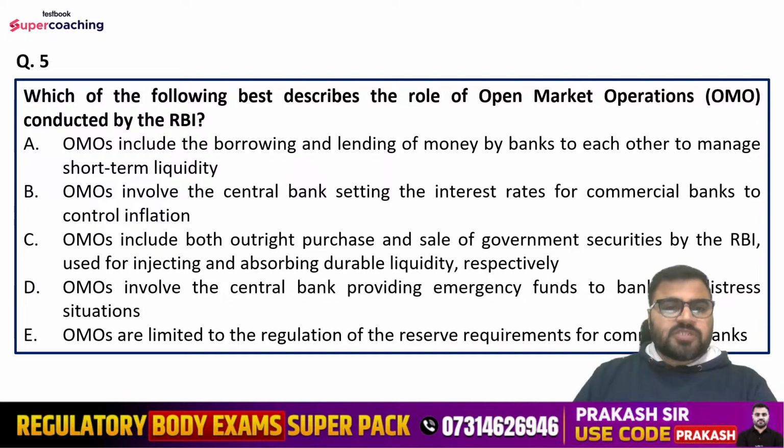Open market operations include both outright purchase and sale of government securities by the RBI used for injecting and absorbing durable liquidity respectively. Open market operations involve the central bank providing emergency funds to banks in distress situations. Or open market operations are limited to the regulation of the reserve requirements for commercial banks. So what is the right answer here?